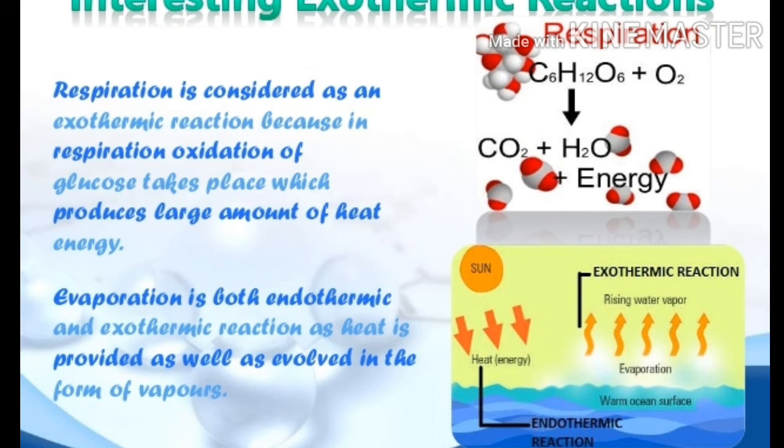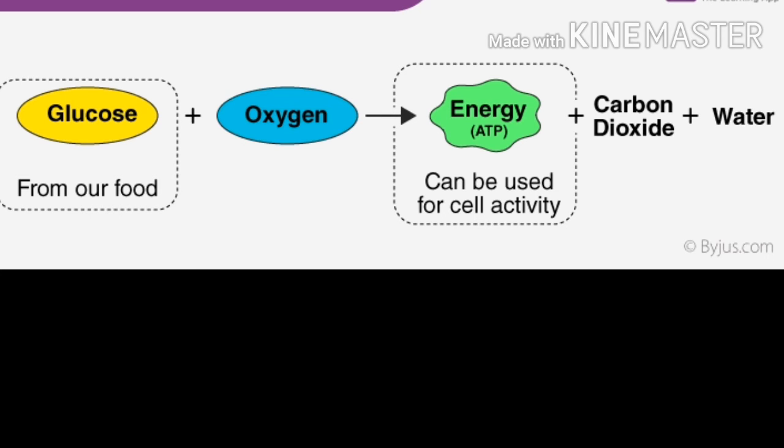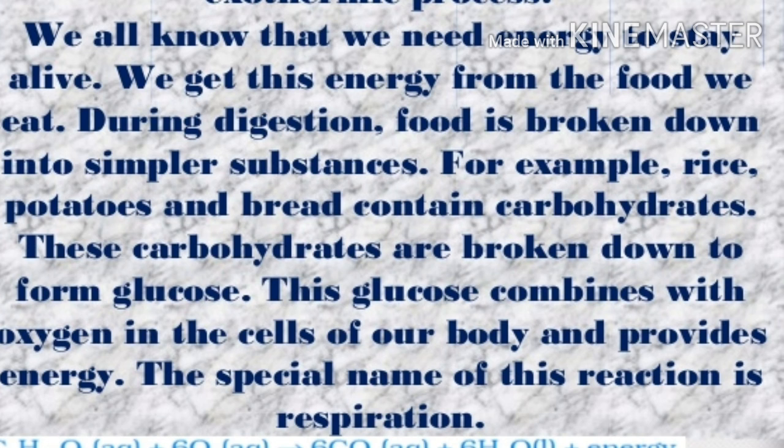Respiration is considered an exothermic reaction because in respiration oxidation of glucose takes place, which produces a large amount of heat energy. We all know that we need energy to stay alive. We get this energy from the food we eat. During digestion, food is broken down into simpler substances.